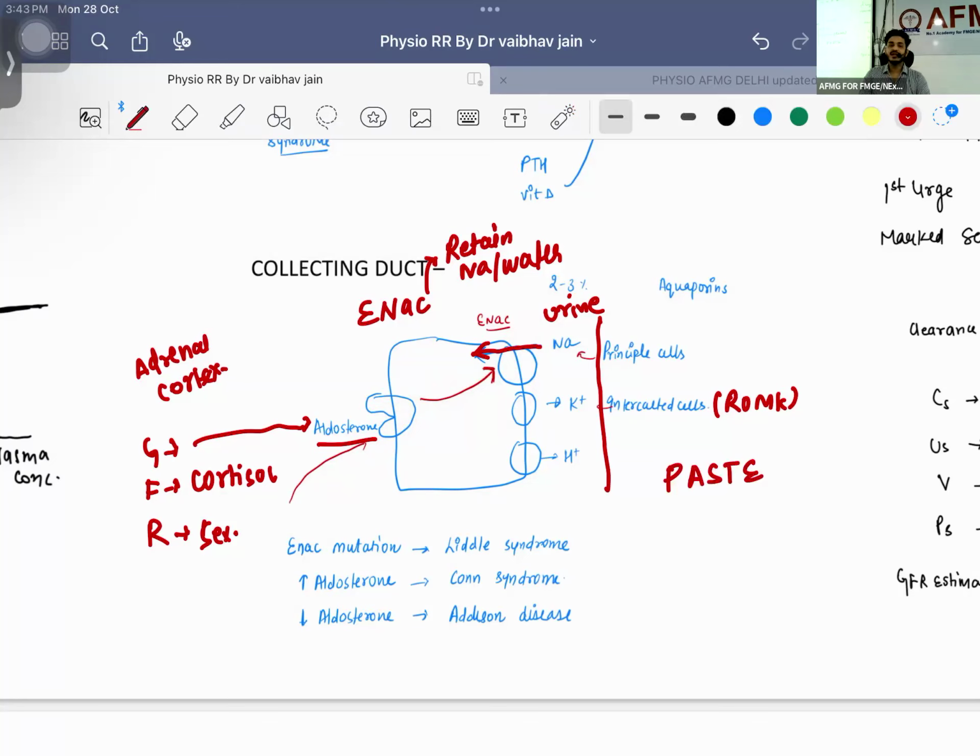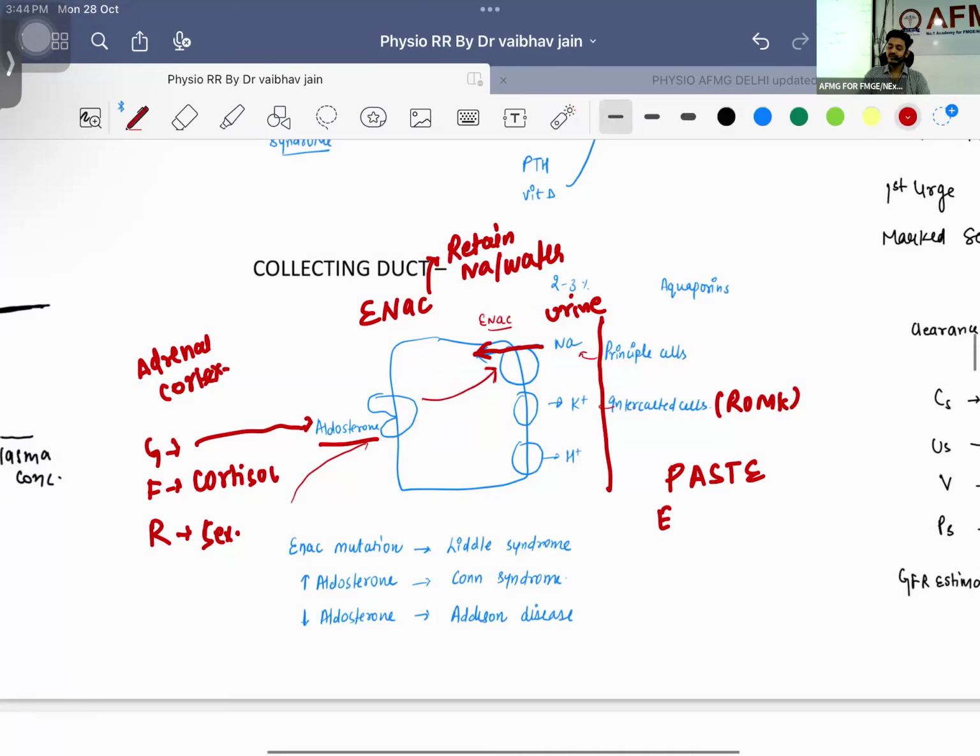P for potassium sparing diuretics, A for amiloride, S for spironolactone, T for triamterene, or E for eplerenone. Okay, the second mnemonic I have given you is EAT. E for ENaC blocker, these are your amiloride and triamterene. The rest will be blocking the aldosterone receptor.